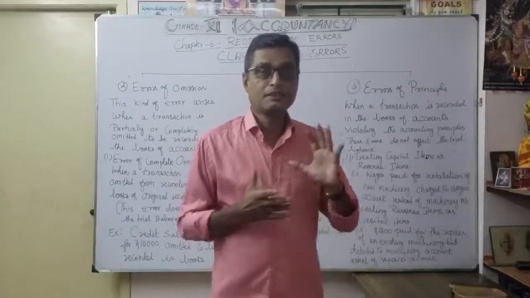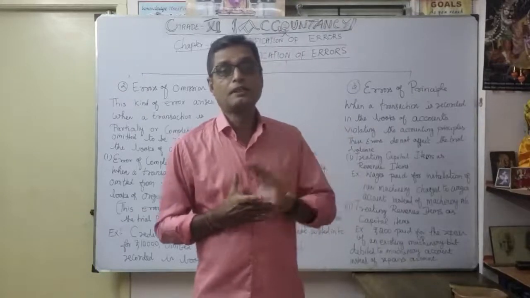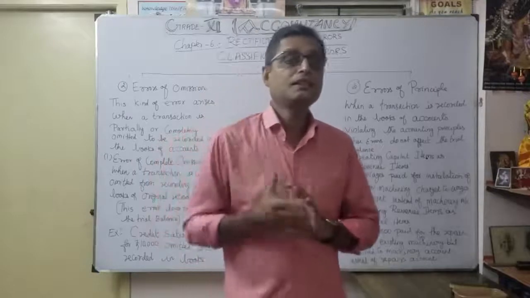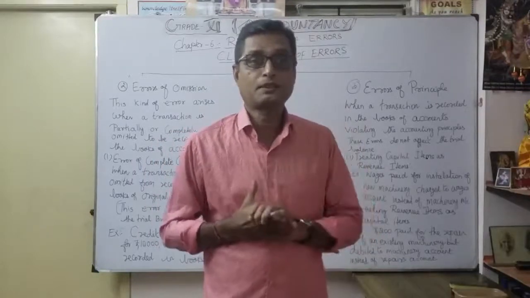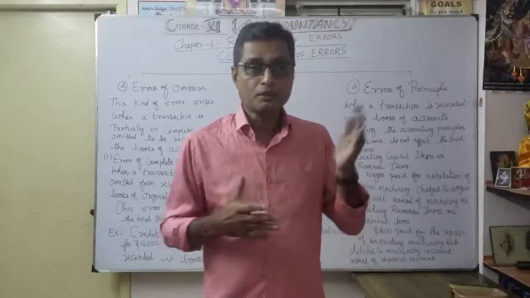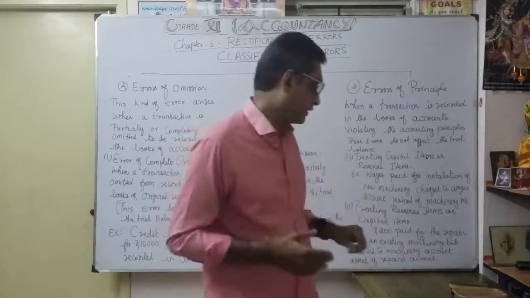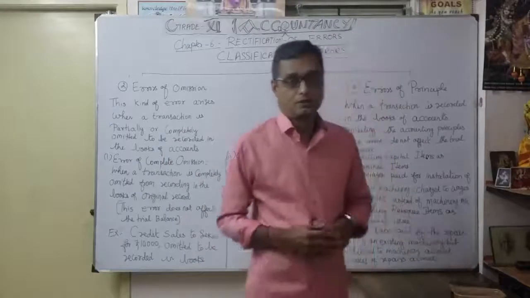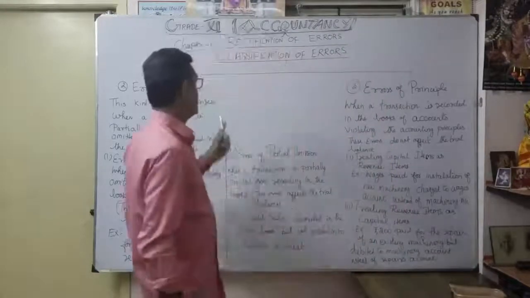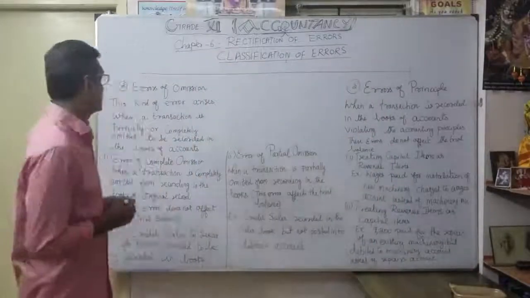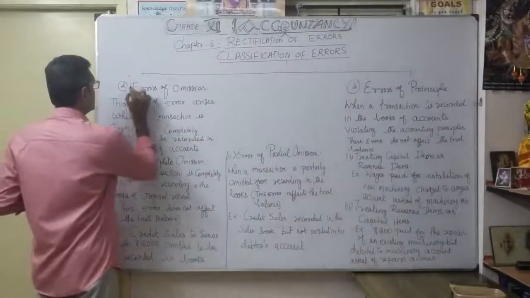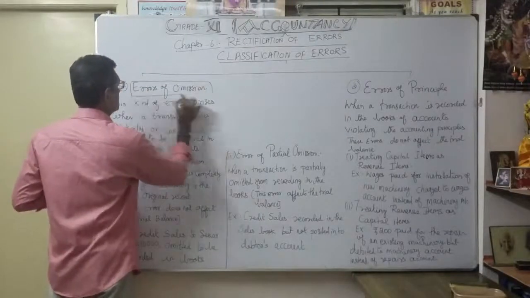Under that we discussed in detail the meaning of errors of commission and its classification. Now the remaining ones. The second one is errors of omission. That is one of the very important ones. What are errors of omission under the classification of errors? This is our second one. So what is the meaning?